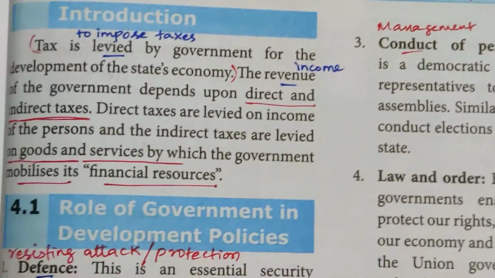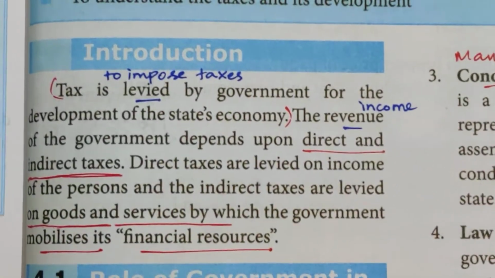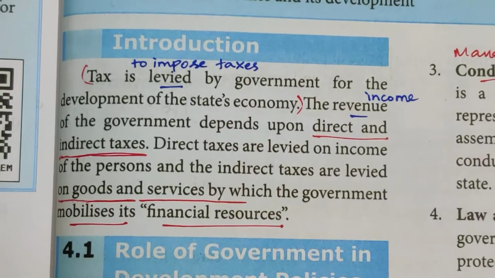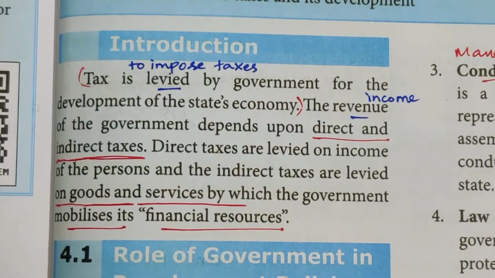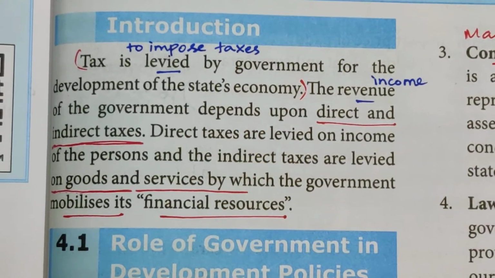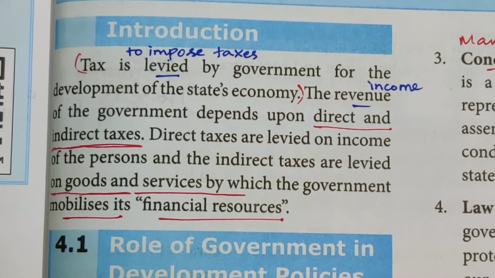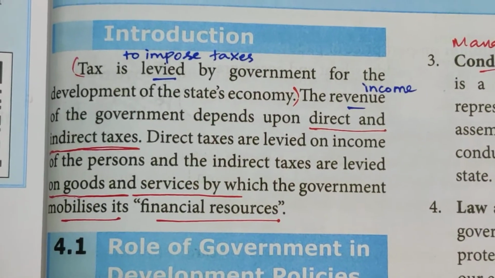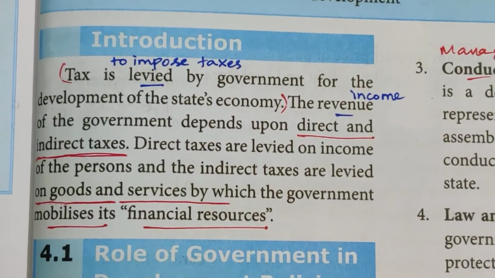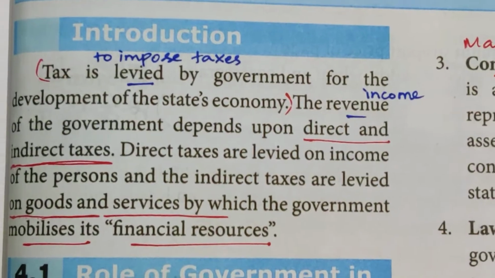So let me go to the introduction. Tax is levied. Levied means to impose the taxes. Tax is levied by the government for the development of the state's economy. For what purpose is the government charging tax? For the development of the state's economy. That is a revenue to the government. Revenue means income.